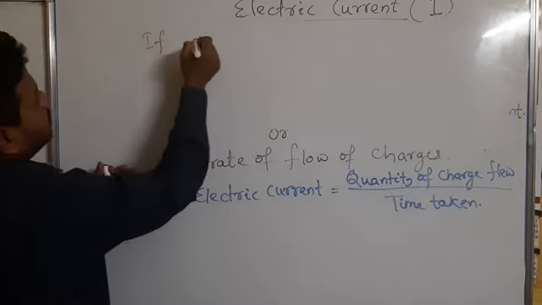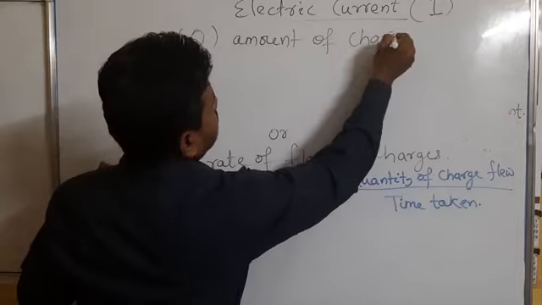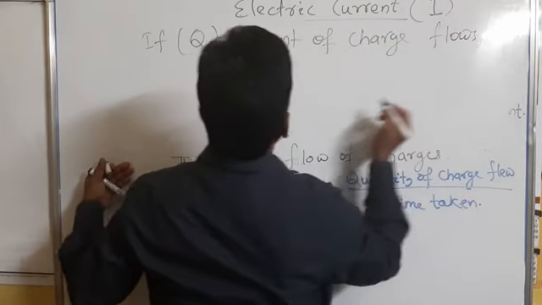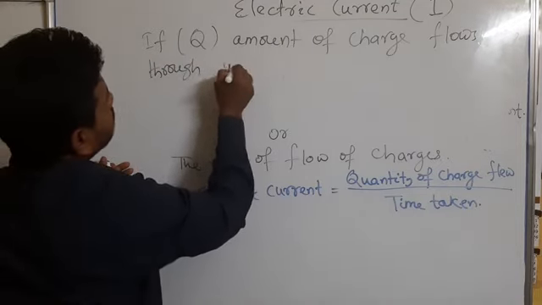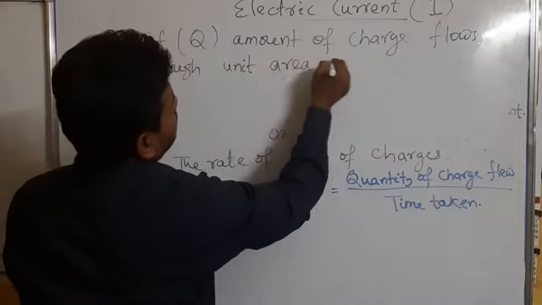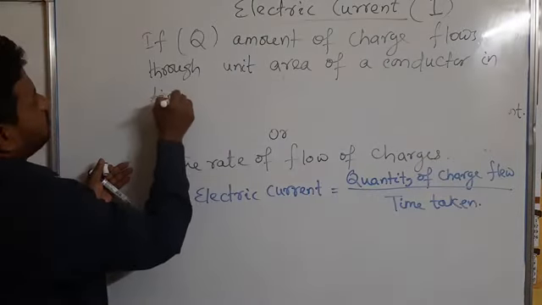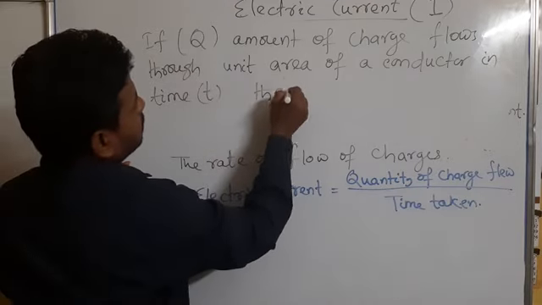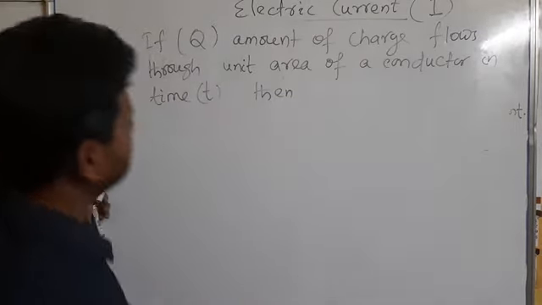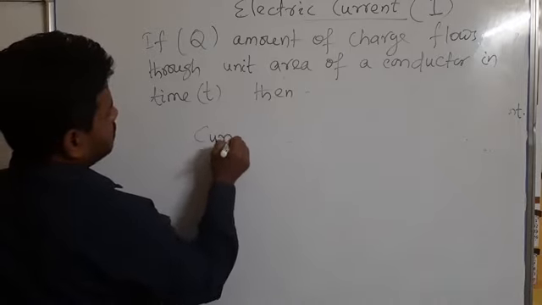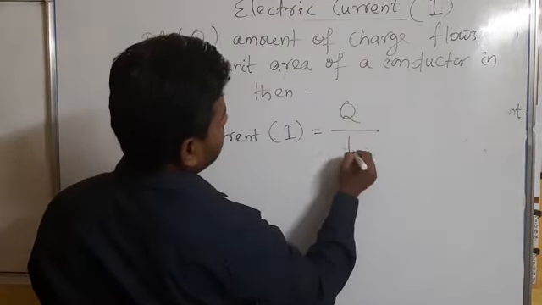If Q amount of charge flows through unit area of a conductor in time t, then current I is equal to the amount of charge flowed Q by time taken t.